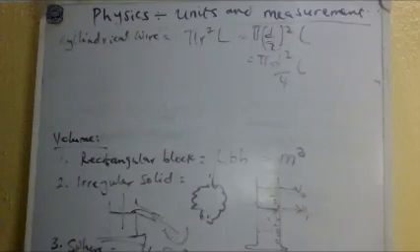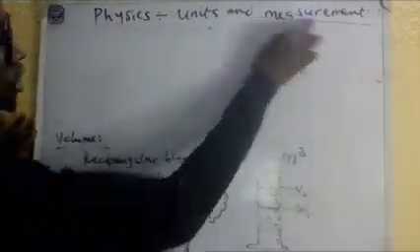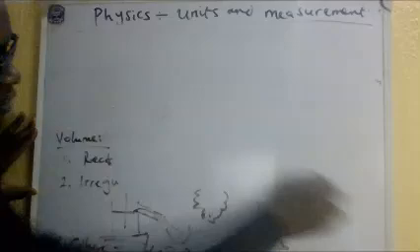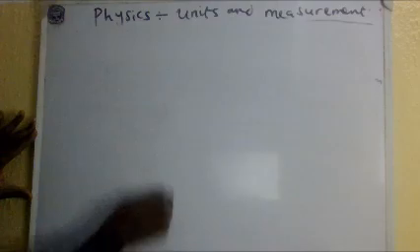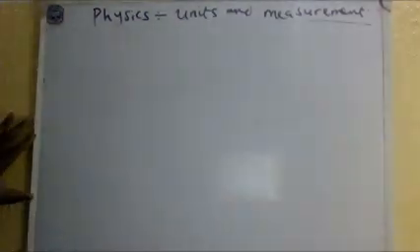I've seen the volume of liquids. We have talked about measuring volume with a cylinder, rectangular block, irregular solids, sphere, cylindrical wire. Now we'll talk about liquids. Liquids simply use pipettes or burettes. In the chemistry lab, you see that very well. A pipette or burette is what we use in measuring the volume of liquids. So that one is simple enough.